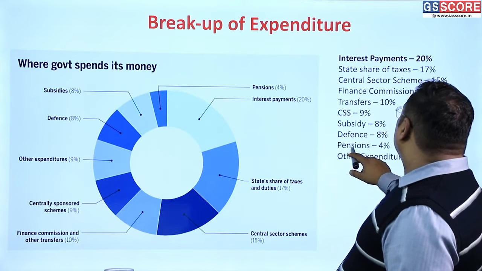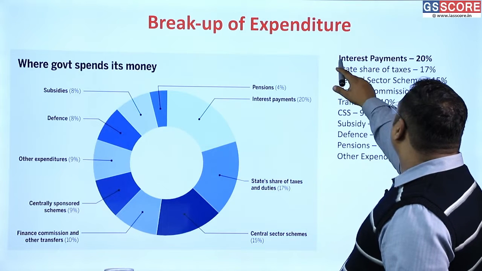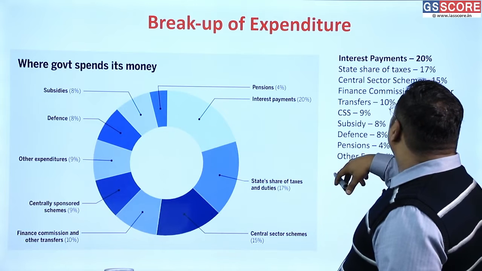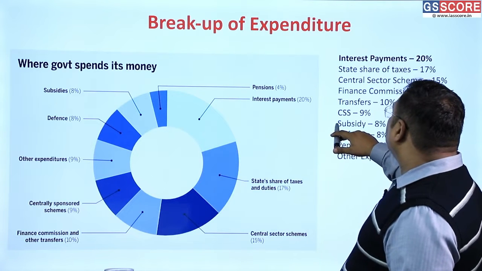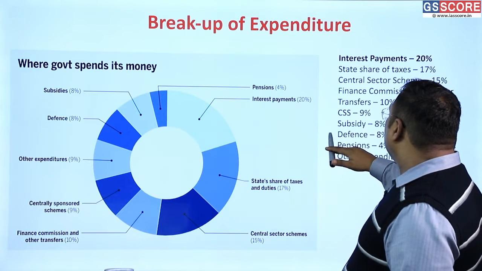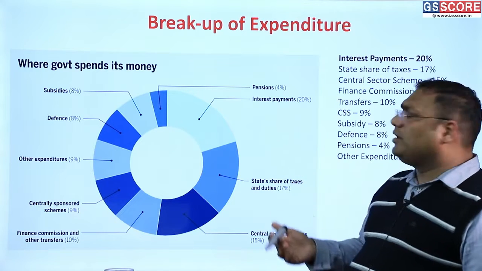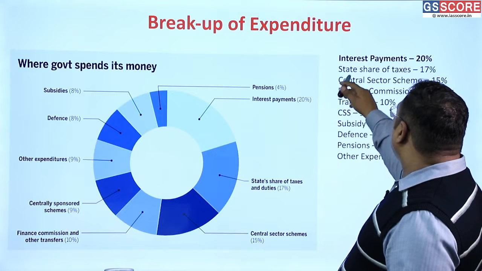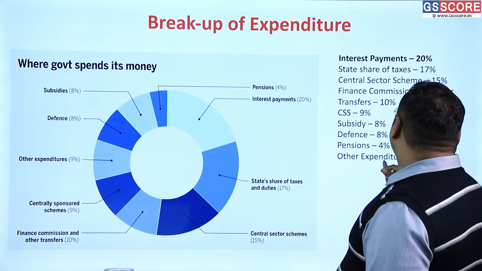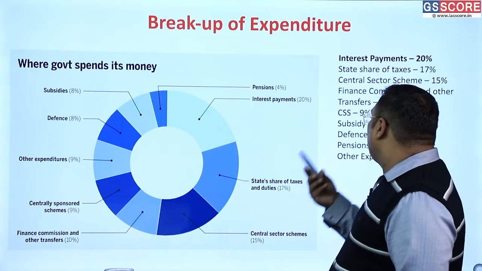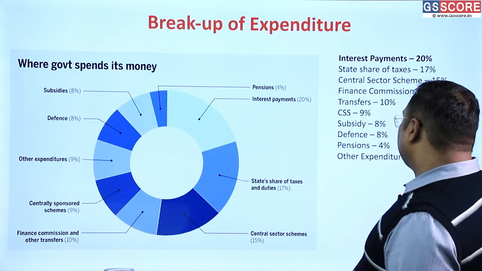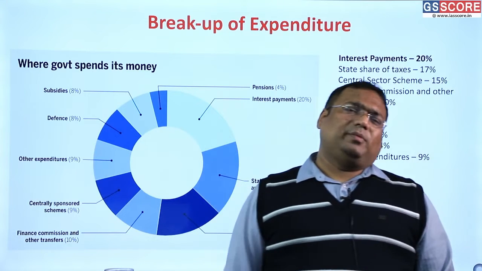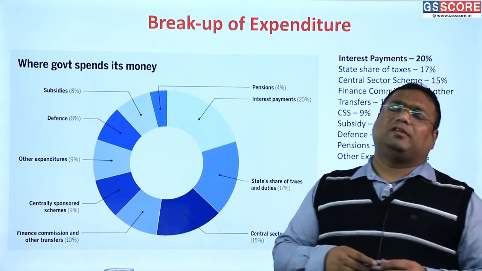Okay, the pensions, they come in committed expenditure, interest payment, the state share, the Finance Commission transfer, okay, some of the subsidies such as food subsidy, fertilizer subsidy, you have to pay it. You do not really have much choice in many cases. Even some of the money in schemes, you have to pay. And then there are so many government employees, their salary, which is right now in other expenditures, that is also there. So almost 2/3 of our total expenditure is pre-decided. You can't do anything about it.